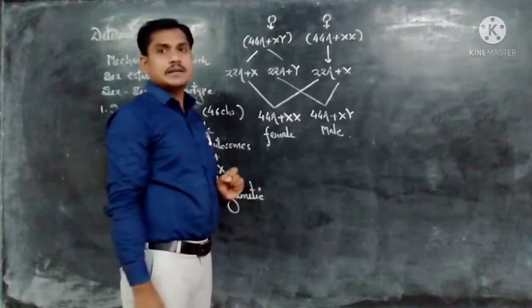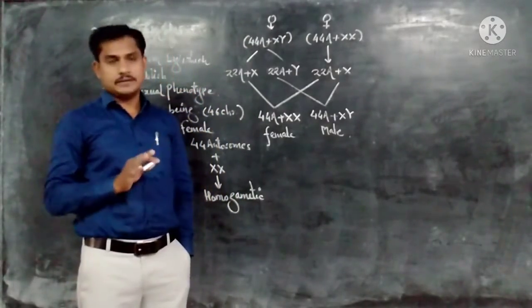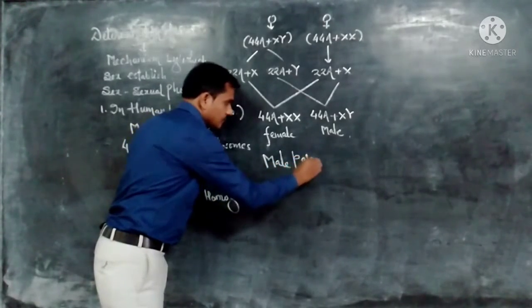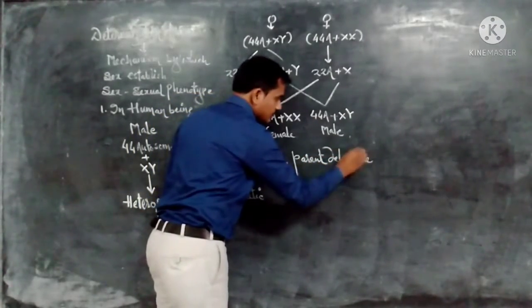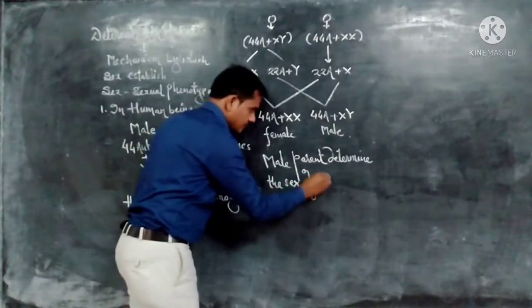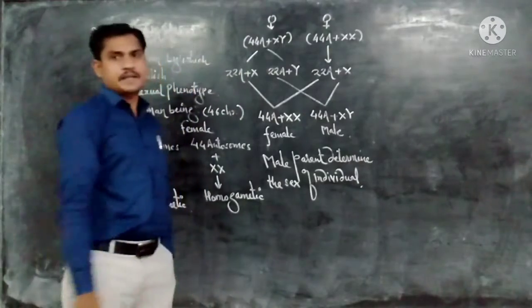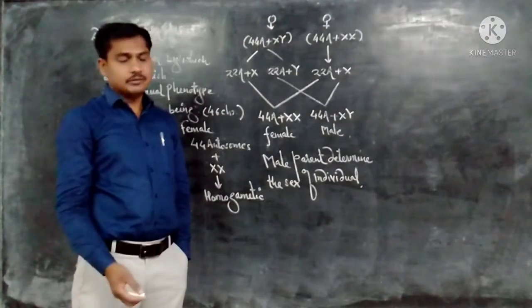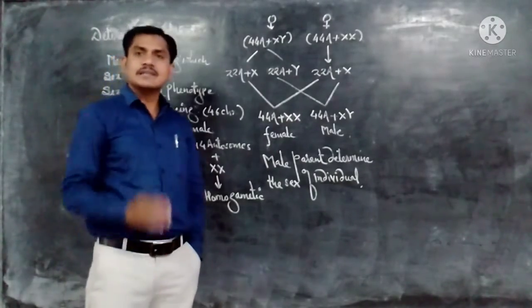So in human beings, the sex of an individual is determined by the male parent and not by the female parent, because he is heterogametic.